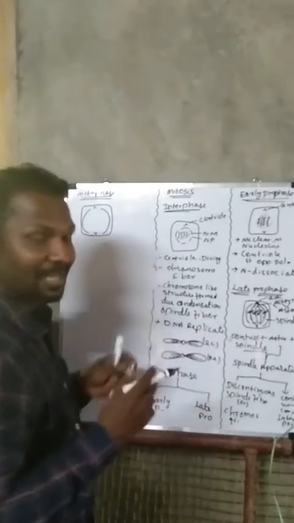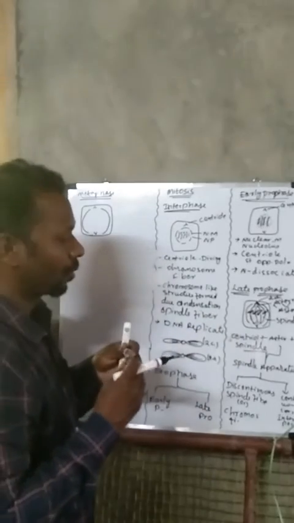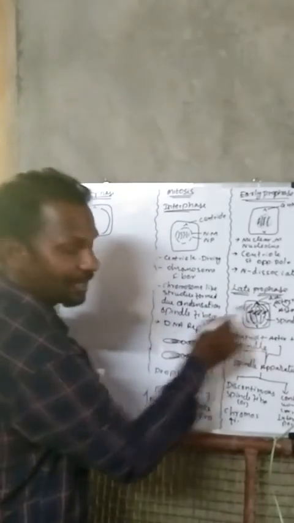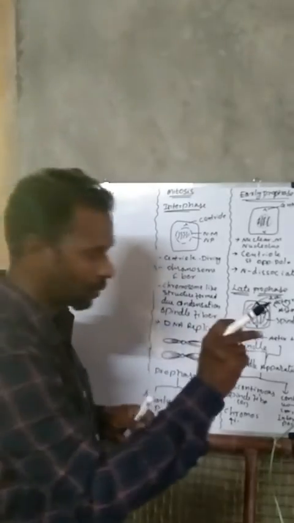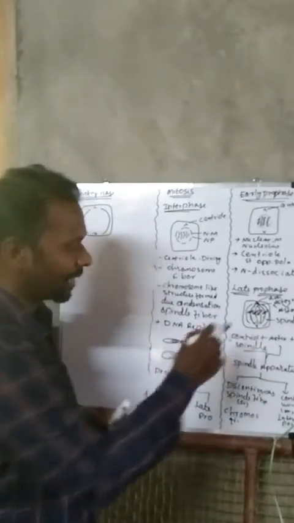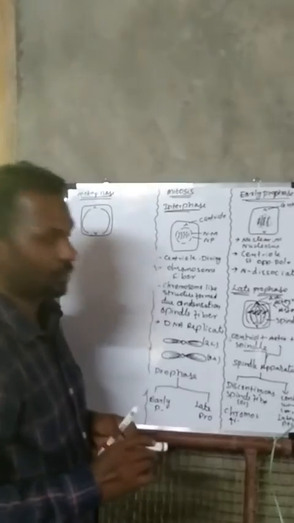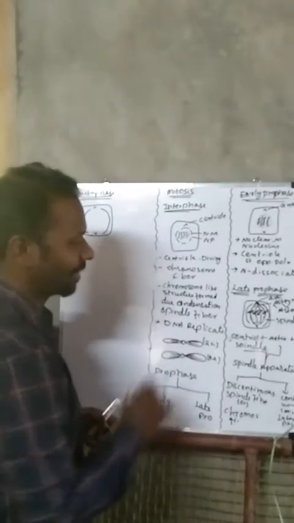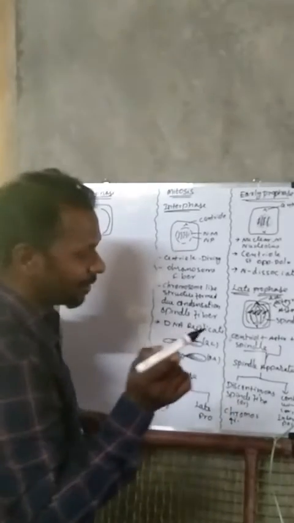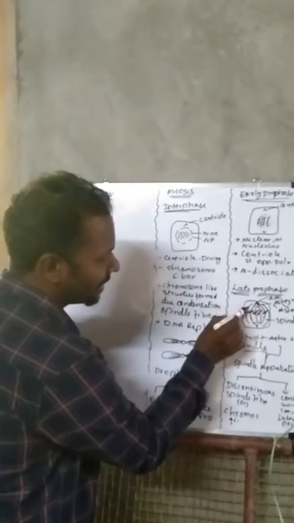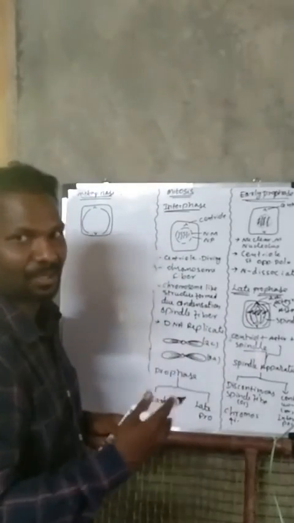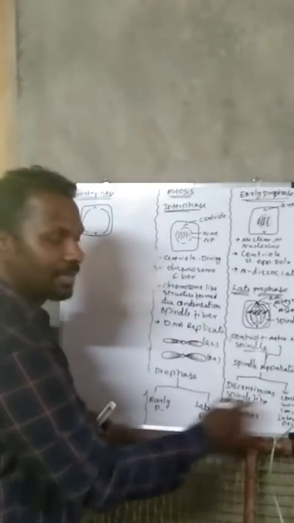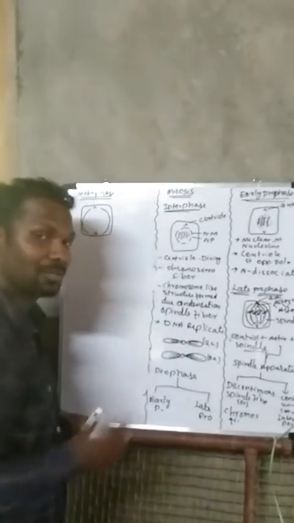So that is called discontinuous spindle fiber. Whatever spindle fibers go and attach to the chromosomes are called discontinuous spindle fibers. The other two, continuous spindle fibers, start here and end at the opposite poles. There is no cut in between. That's why it is called continuous spindle fiber and discontinuous spindle fiber.